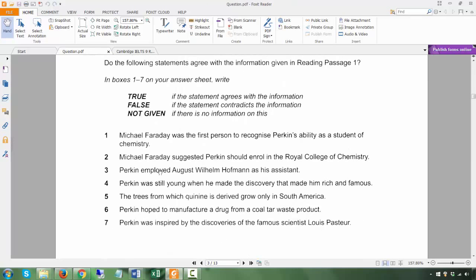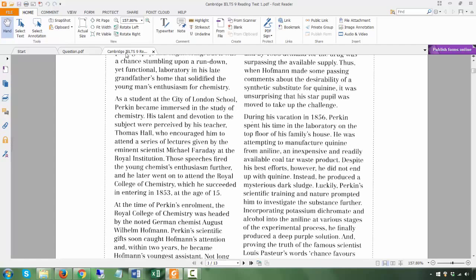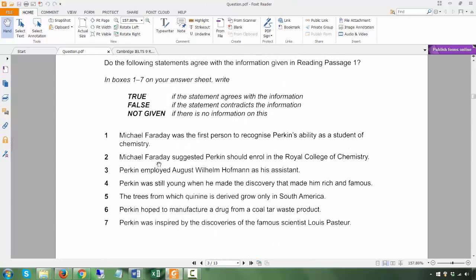Now, the question is, Michael Faraday suggested that Perkins do this. What happened here? Those speeches by Michael Faraday fired the young chemist's enthusiasm further, and he later... Now, does it say that Michael Faraday suggested that Perkins should do this?